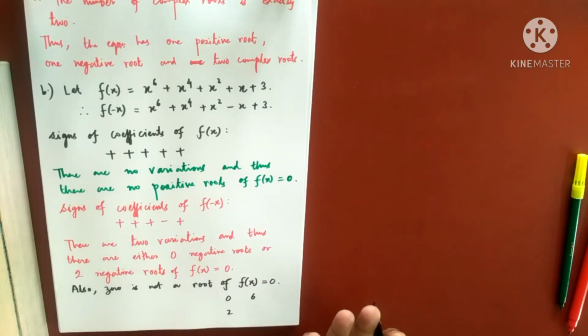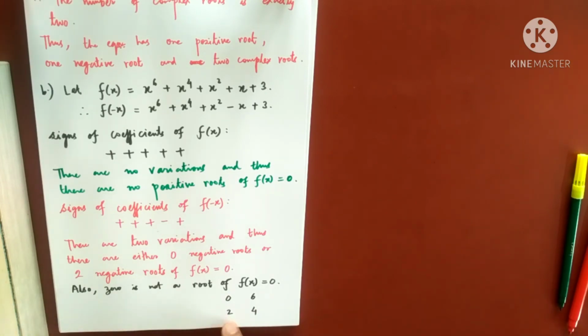By the fundamental theorem, if the degree is n, there must be n roots in total. And if there are 2 real roots, that means 0 positive, 2 negative, and no 0 root also. So 2 real roots. So in that case, it will have 4 complex roots. This was one of the deductions made by Descartes, but I have not done this deduction because this is very simple. You can understand by yourself how many complex roots must be there. So that is the reason I did not do this deduction. If you read your book, they have just written this as a deduction, that the number of complex roots will be this much after subtracting things. So that is not required.